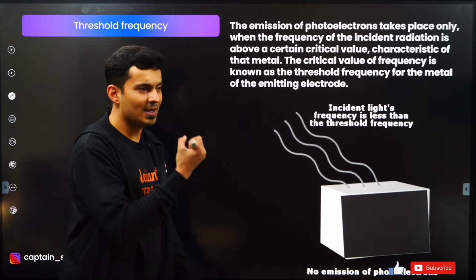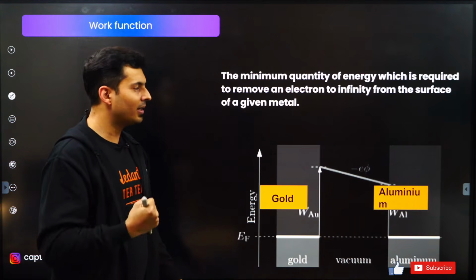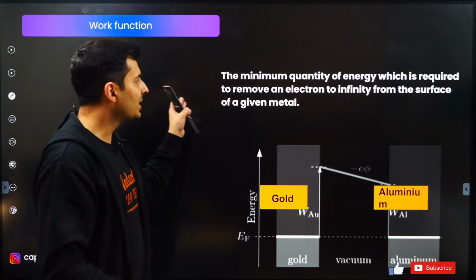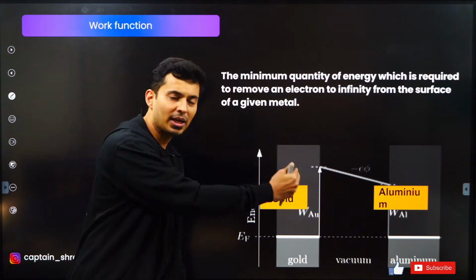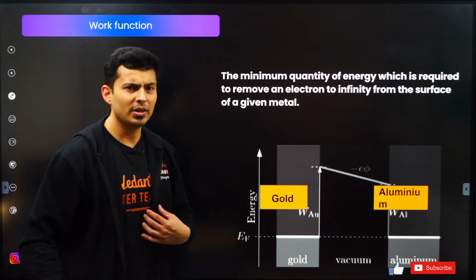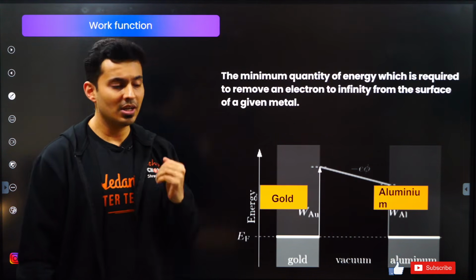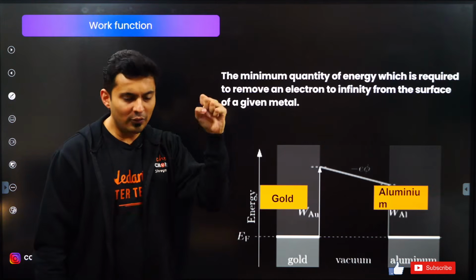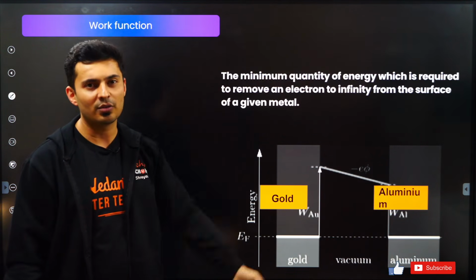So there is a minimum energy requirement for the photoelectric effect to occur. That minimum energy is called the work function. For different materials like aluminum, gold, copper, everyone will have different thresholds, different work functions, different energy to suck out that electron and eject it out as a photoelectron.